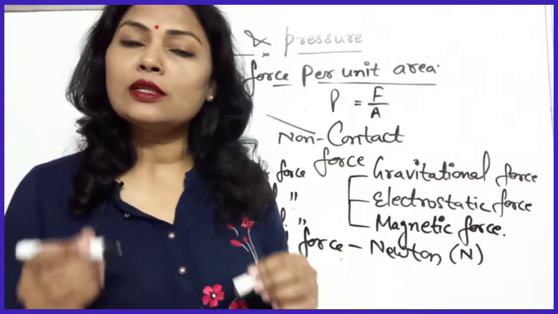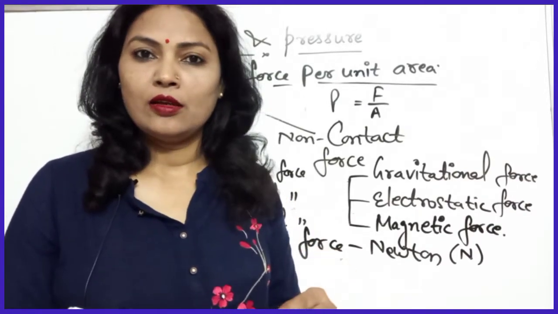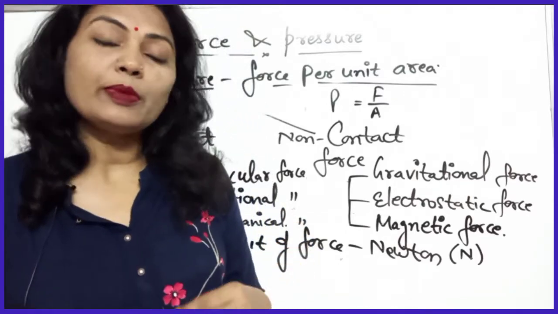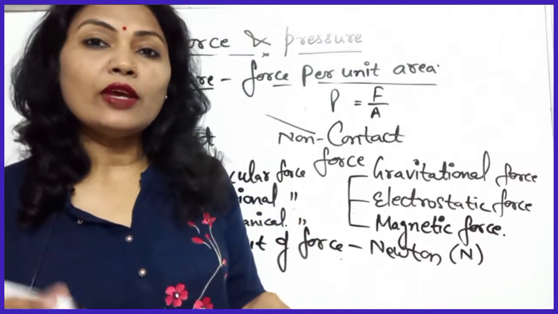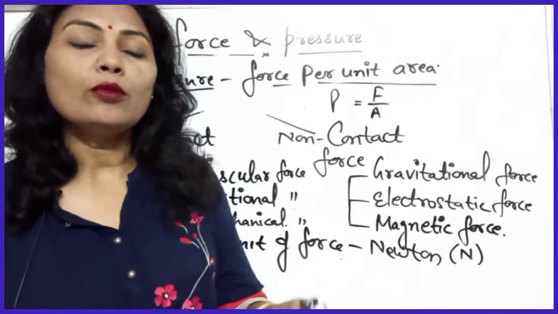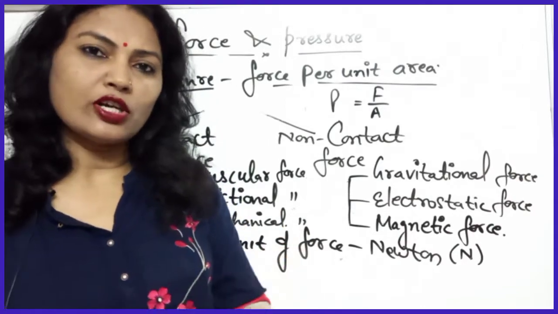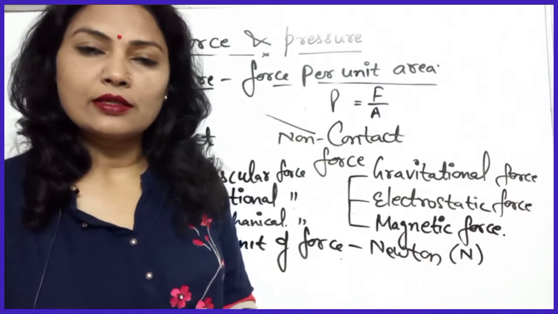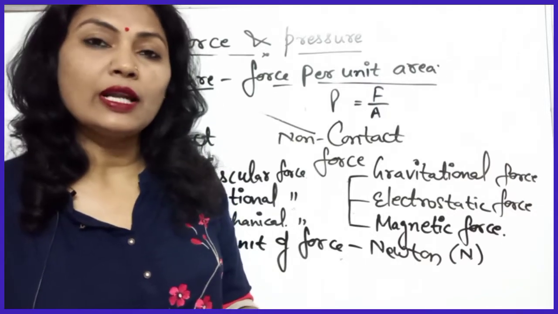Why? Because the pressure becomes less, because the area is more. So if area is more, the pressure becomes less, and if area is less, the pressure is more. अगर एक लेटा हुआ आदमी है, एक चल रहा है, so whose pressure is more? जो चल रहा है, the moving person has more pressure as compared to the lying one.